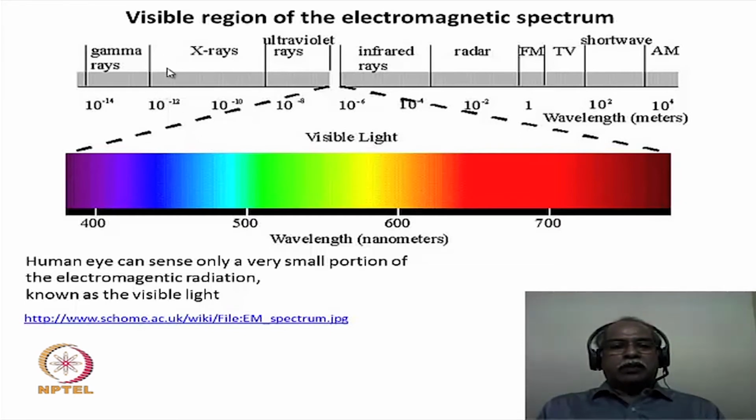The human eye is sensitive to only about 380 or 390 nanometers, which is the violet region of the electromagnetic spectrum, to about 760 or 780 nanometers, which is the red region of the electromagnetic spectrum. This is very important to know, because when we talk about UV visible spectroscopy, we will be dealing with this particular spectral region in the UV visible spectroscopic technique.